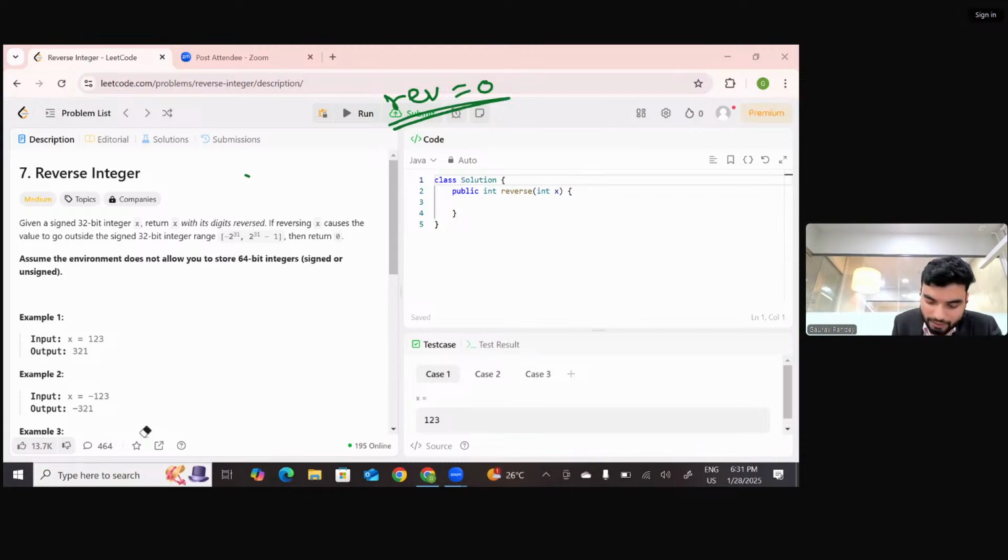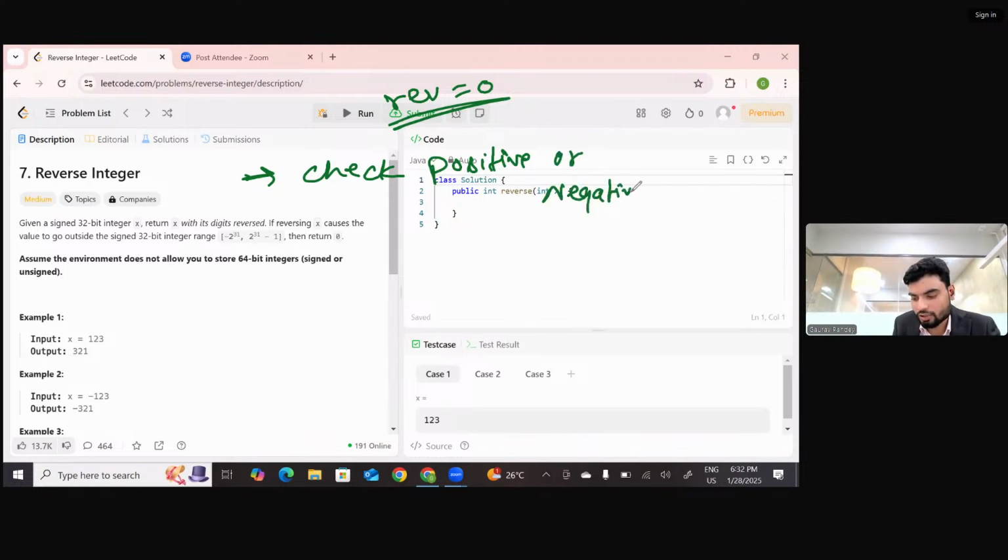So now here at starting, what we need to check is whether the number is positive or negative, right? Yes or no? That's what we need to do. Positive or negative. First thing. Second thing is that once you have checked whether the number is positive or negative, then you need to reverse the number. Right.